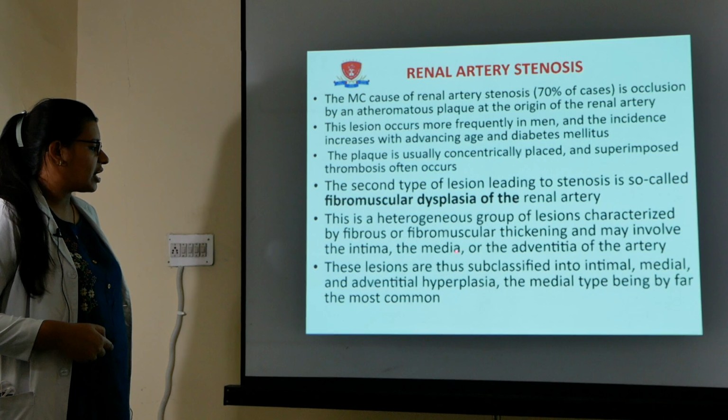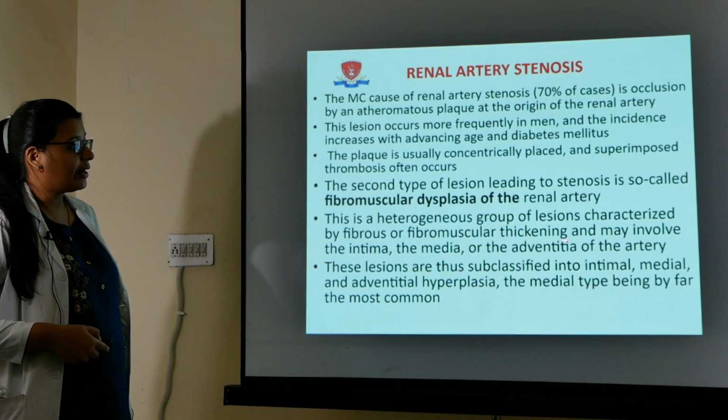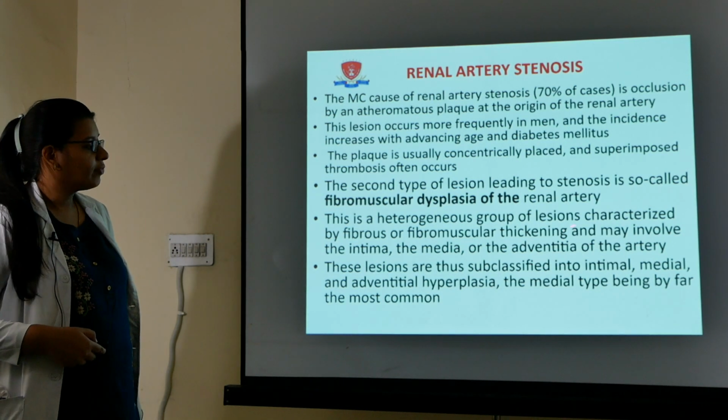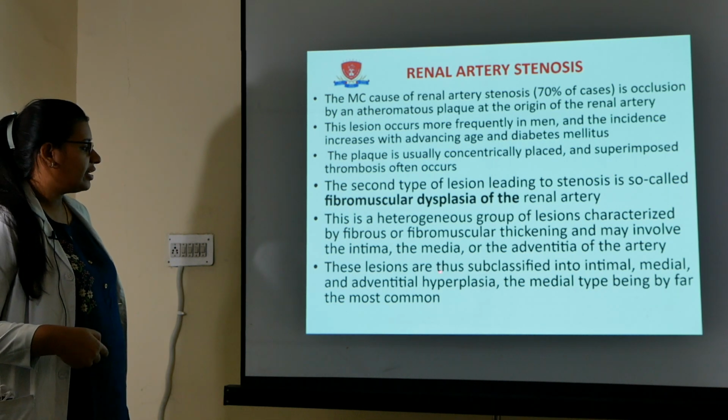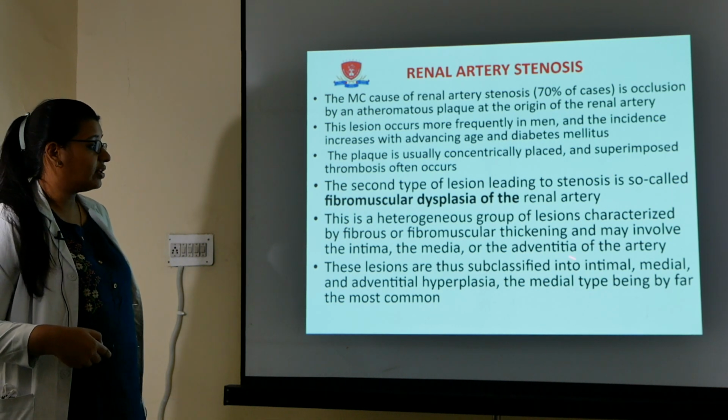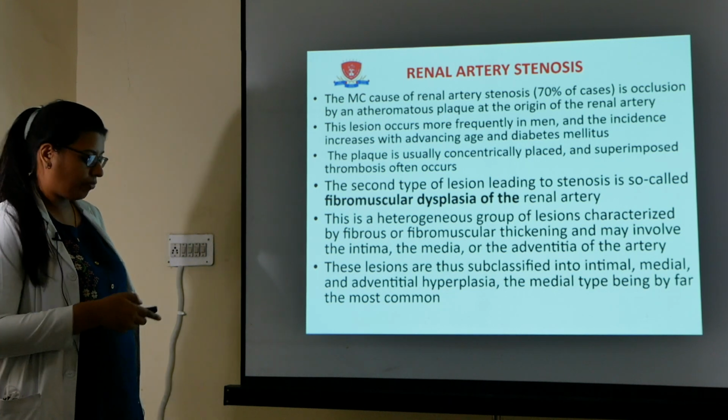So these lesions are thus subclassified, depending upon which layer is getting affected, into intimal lesions, the medial and the adventitial hyperplasia. However, the media is the most common.